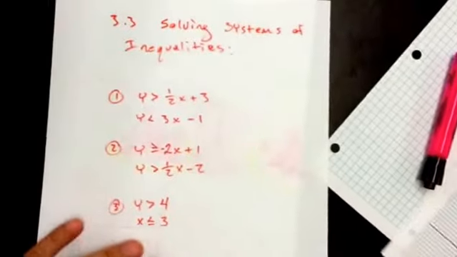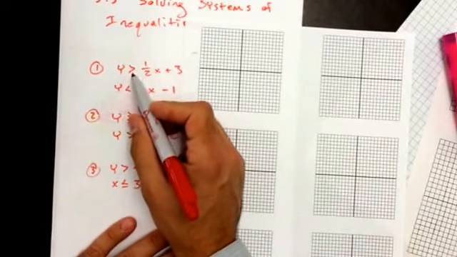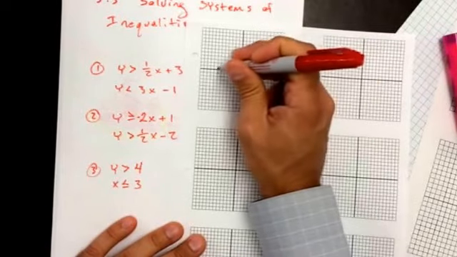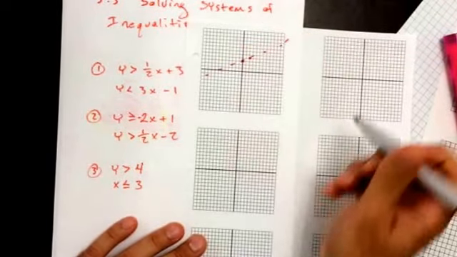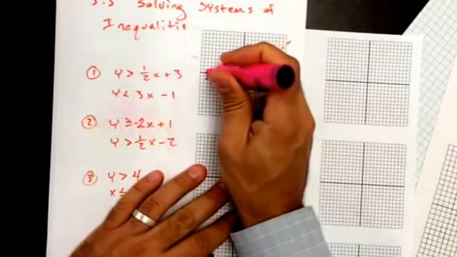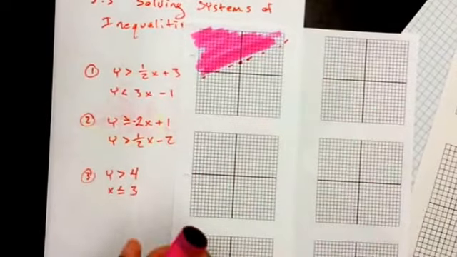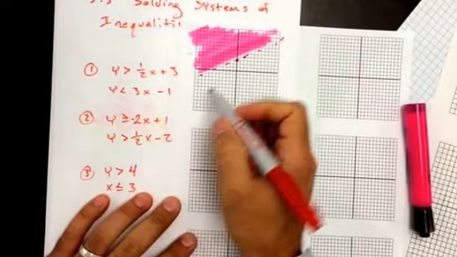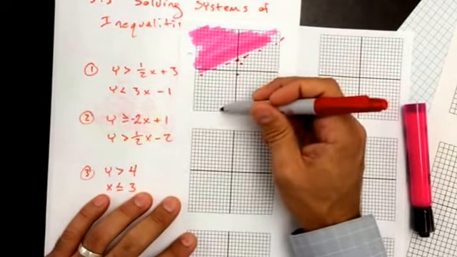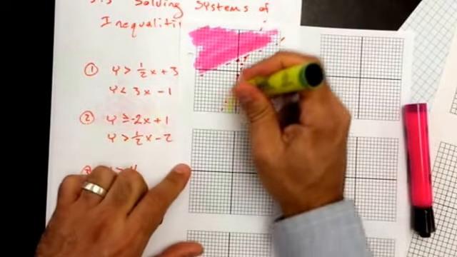So I'm going to do this first problem right here. You still need to remember the rules for graphing. So this one is going to be a dashed line. I'm going to start at 3, and I have a slope of 1/2, so I go up 1 and over 2, and then I make a dashed line. It tells me it's greater than, so I'm going to shade above it. And I'm going to use highlighters, because then it's easier for me to tell where the lines cross and which area is shaded for both. The other one has a y-intercept of -1 and a slope of 3. It's less than, so it's also dashed. And it's less than, so I'm going to shade below.